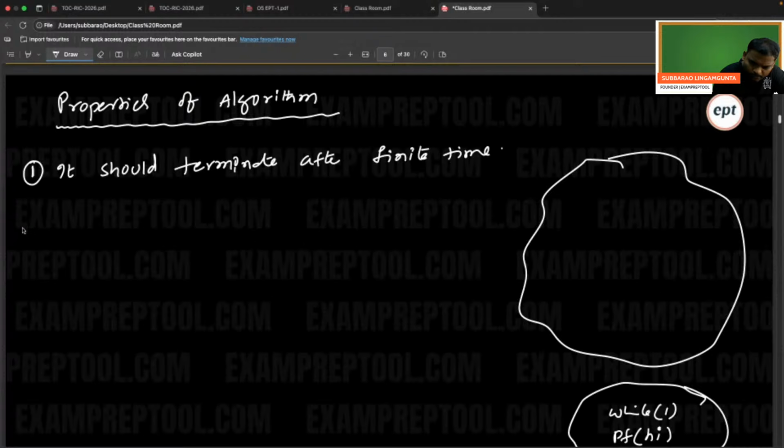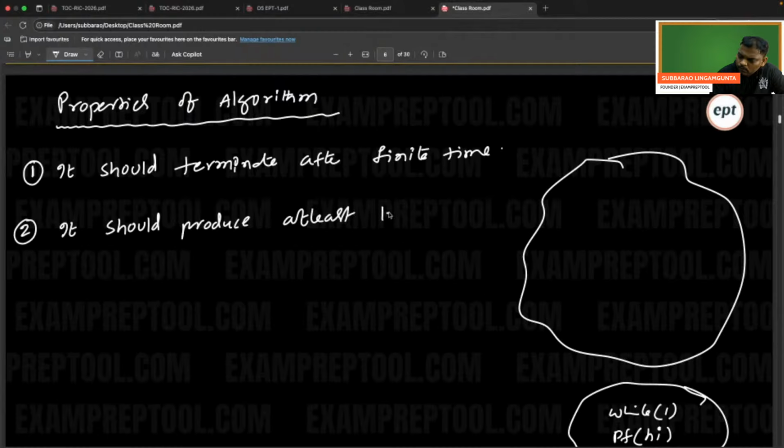Now the second property of an algorithm: it should produce at least one output. Not only terminating, finally it should produce some output.